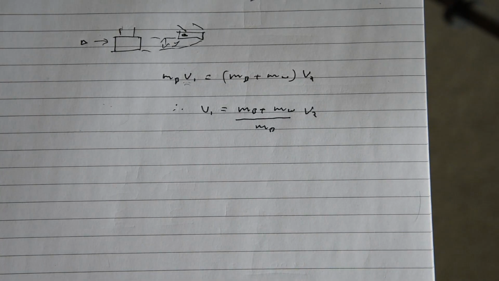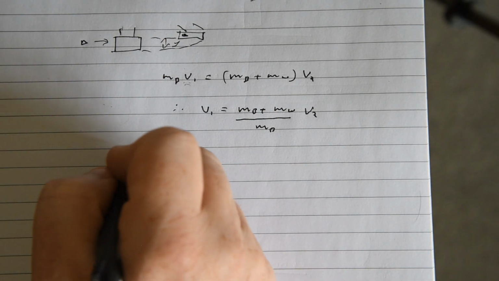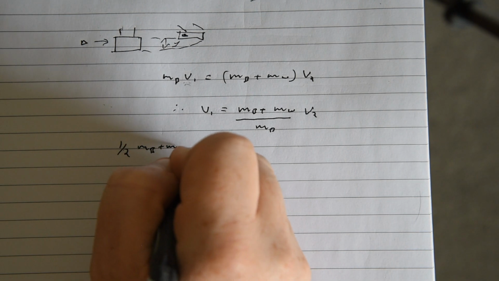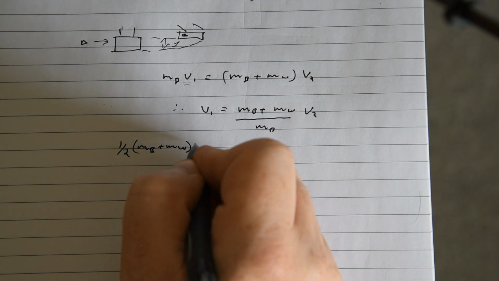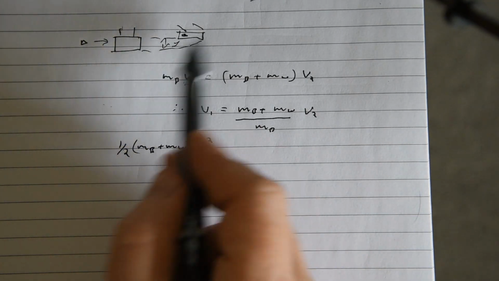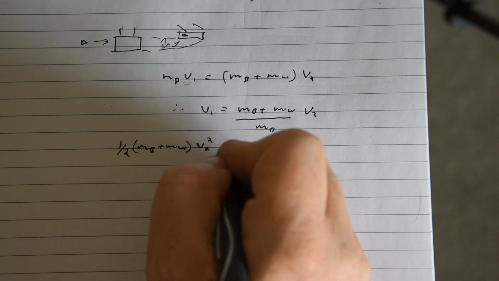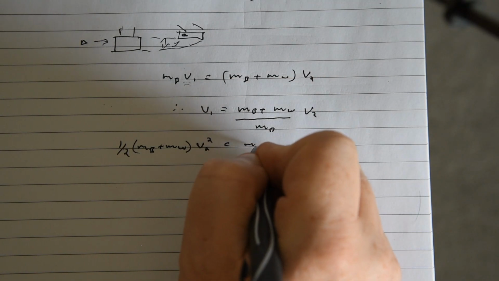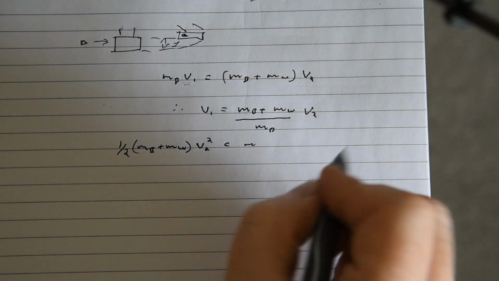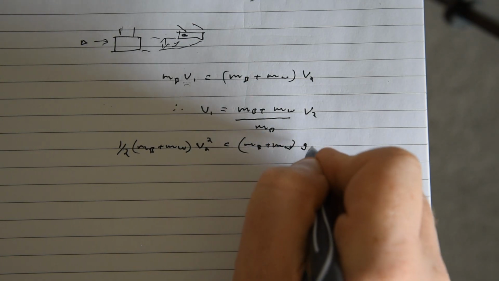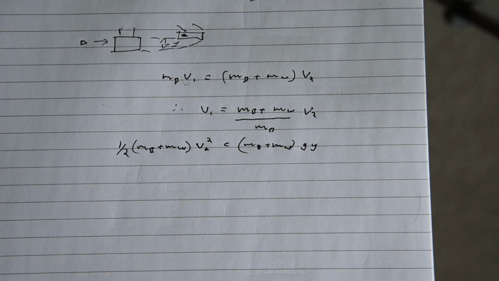So if we consider the conservation of energy, we've got half the mass of the bullet plus the mass of the wood, because they're both embedded, multiplied by the second velocity squared of the pendulum, which moves, and then it reaches its full potential height of mgh, or mgy in this case. So we've got the mass of the bullet plus the mass of the wood multiplied by g and y, because we're going for an h.